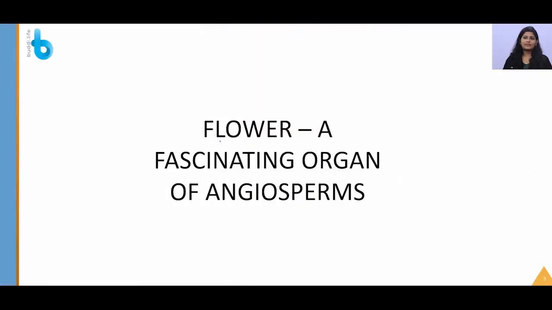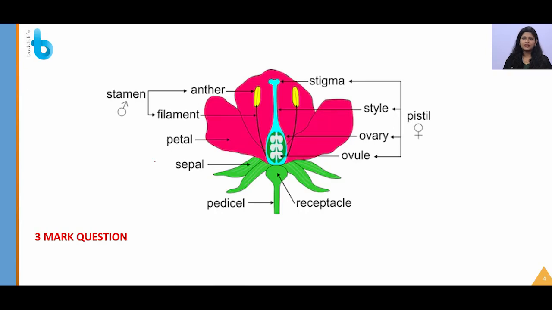Our first topic will be the flower, a fascinating organ of angiosperms. This can come for 3 marks, but it is not very important, though you have to know this. A flower basically consists of calyx, that is sepals, corolla, that is petals, and an androecium and a gynoecium. The stamen or androecium is the male part of the flower and it contains anther and filament.